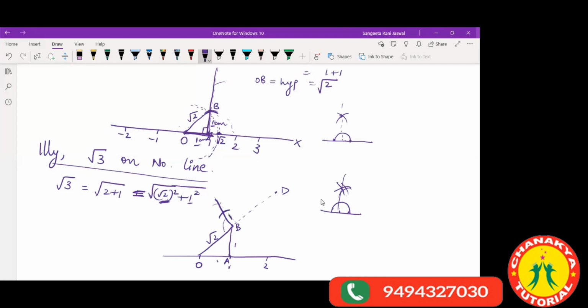Now we have root over 2 here and 1 here, both sides we have got. Now we join these points. I take this point as point E. Now I join point E with point O. Now this becomes the hypotenuse of this right angle triangle.